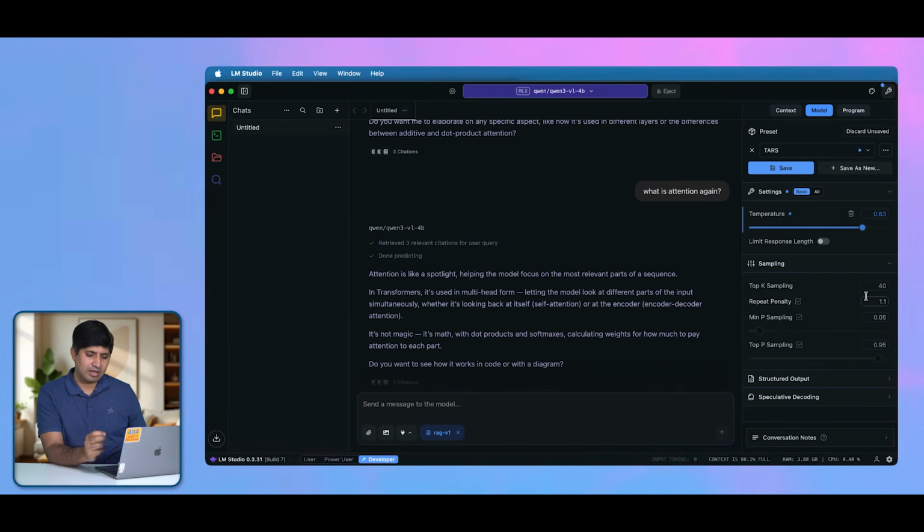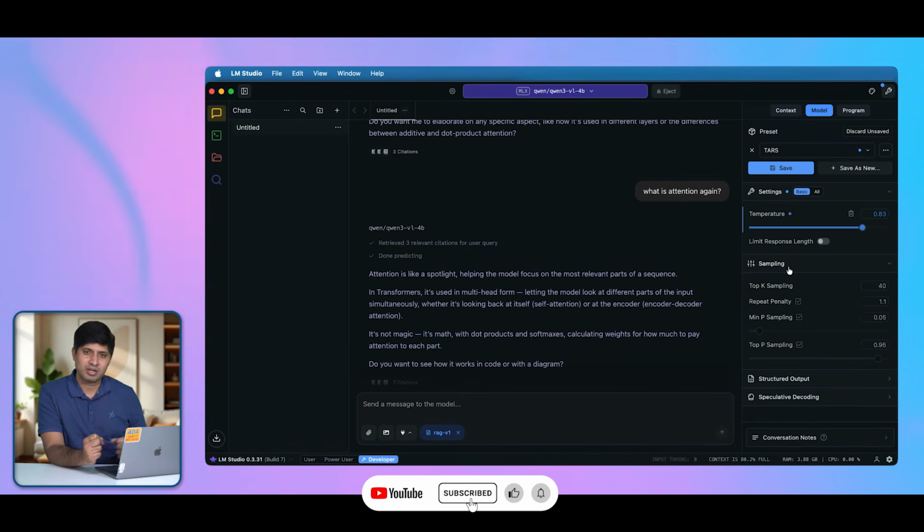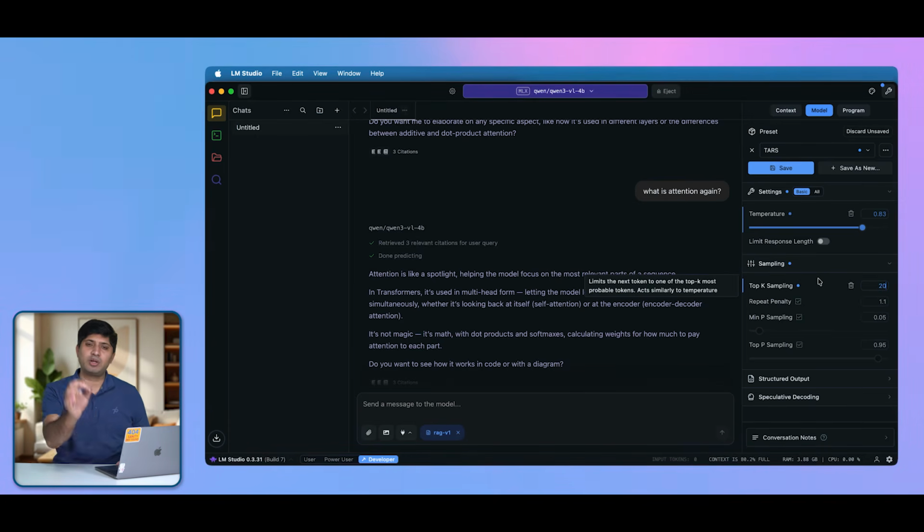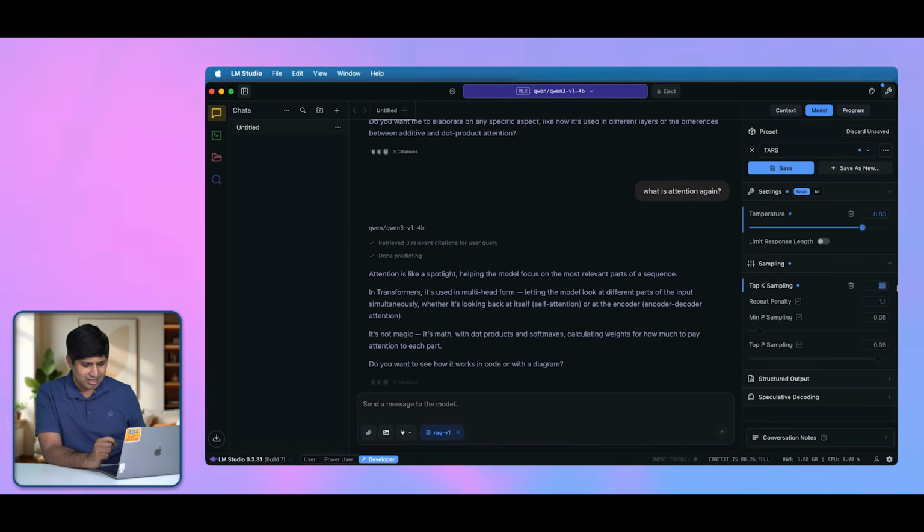So we control the number of outputs that the model gets out of this particular document, and that is limited to 40 here. If you reduce this number to 20, it's only going to look at the top 20 outputs for that particular question, and it is going to give the final answer out of those top 20 samples. If you increase the number to something like 100, the answer will be very, very wide. And if you make it just 1 or 2 or 5 or 10, then the answer will not be sufficient. So always keep it between 30 and 40. So let's make it 30.